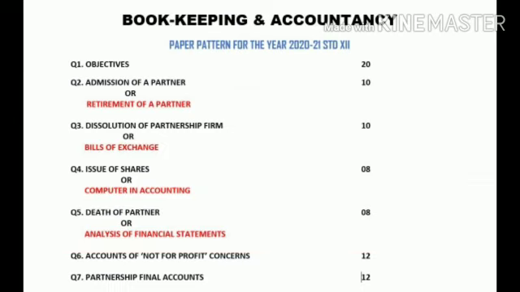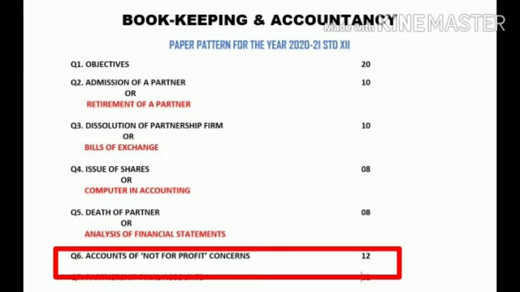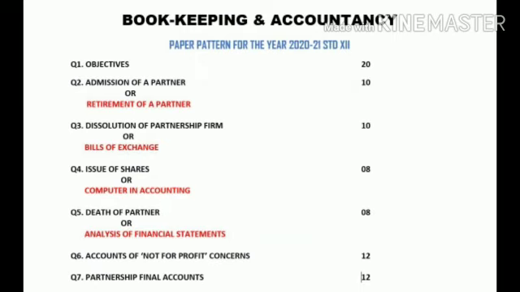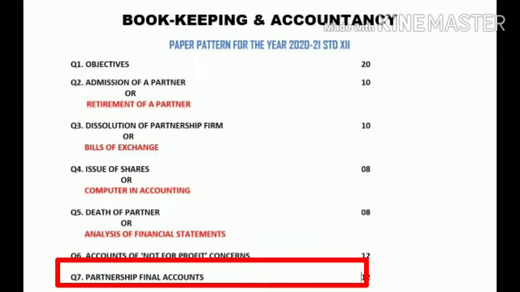Now let us see question number 6, and the topic is accounts of not-for-profit concern. It is a compulsory question, and the marks for not-for-profit concern will be 12 marks. And the last question, question number 7, will also come for 12 marks, and the topic is partnership final account.